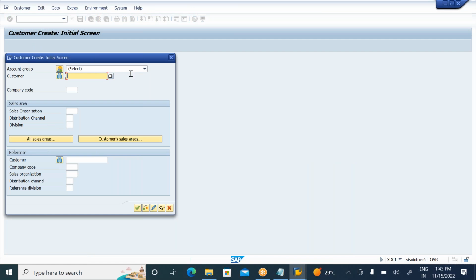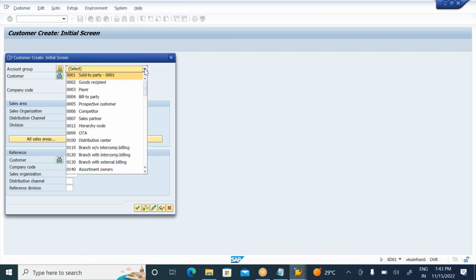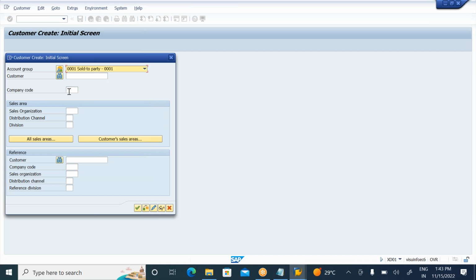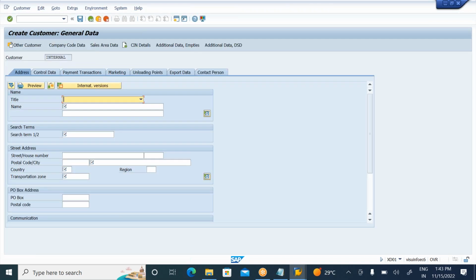How to create a customer here? The process is the same. Select the account group, enter your company code, and enter your sales area: sales organization, distribution channel, division. Here simply click on continue.